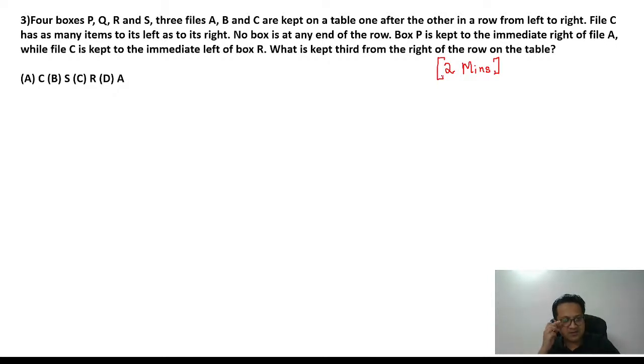Try to get the answer for this. If you get the answer, please type the answer, okay?